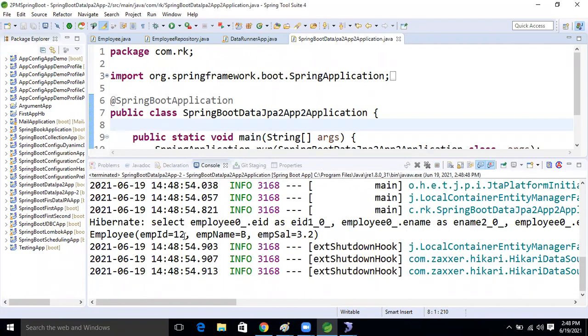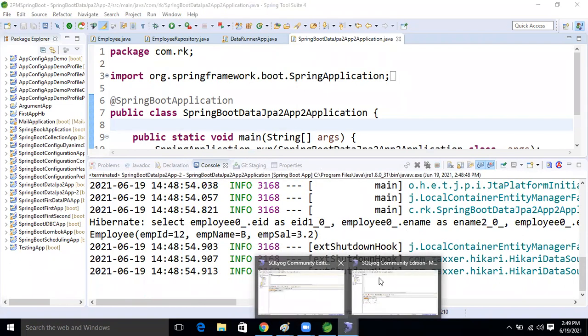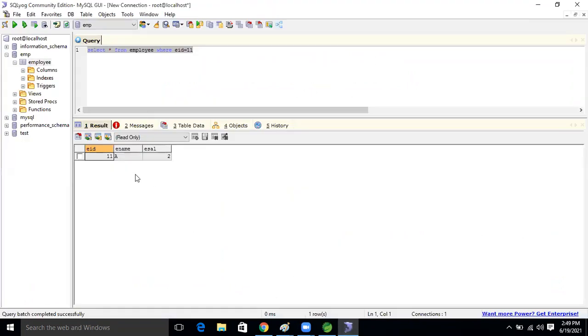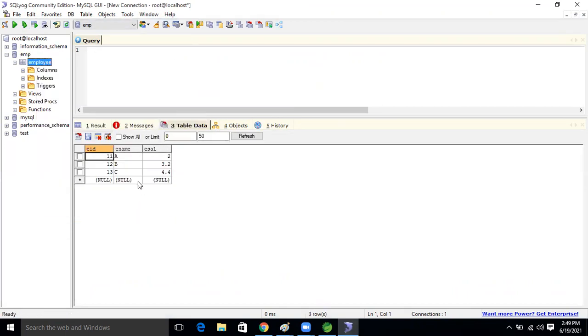See this, EMP ID 12, EMP name B, and EMP salary 3.2, right? 3.2. B and 12, right? 12. Okay, so okay, Ravikant.